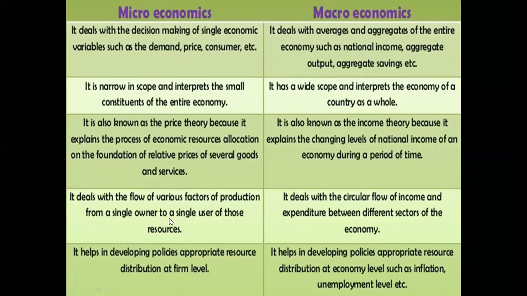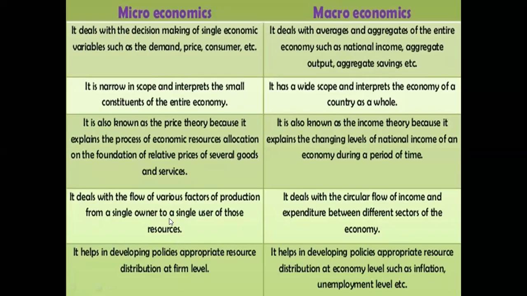So micro is a limited or narrow concept. It has a narrow scope. But macro is the aggregate in total. So definitely macro is a broader concept, right?